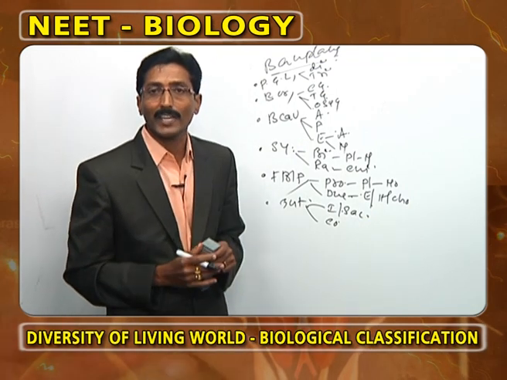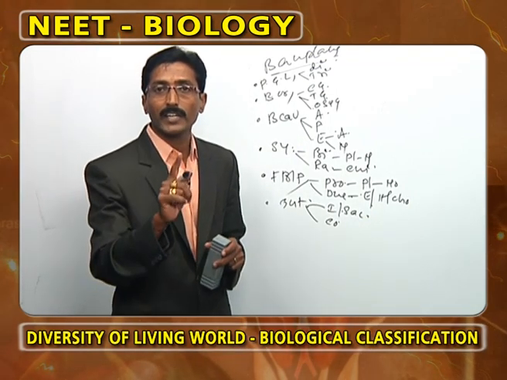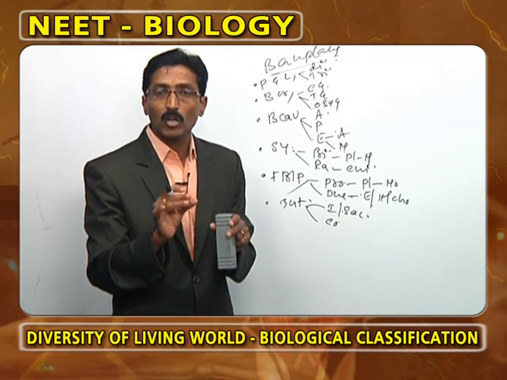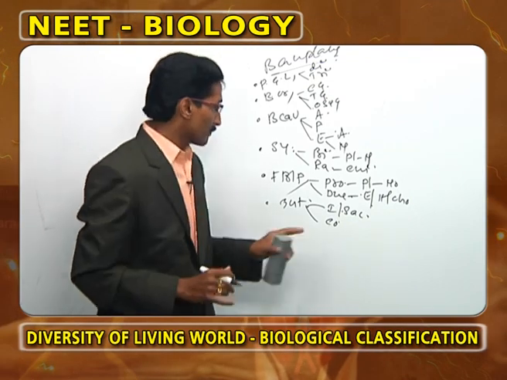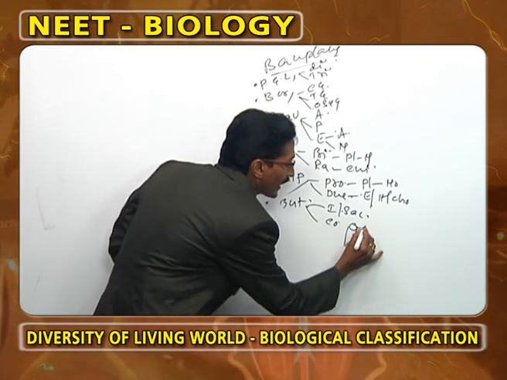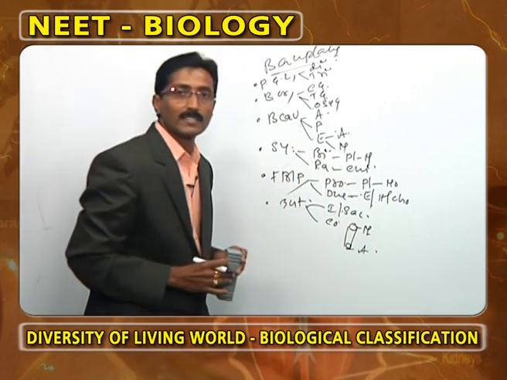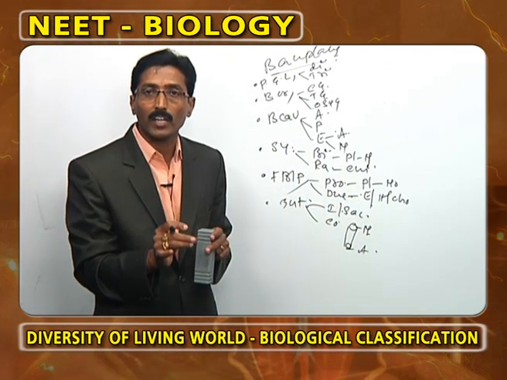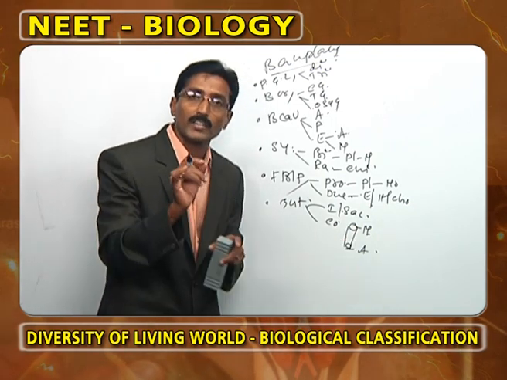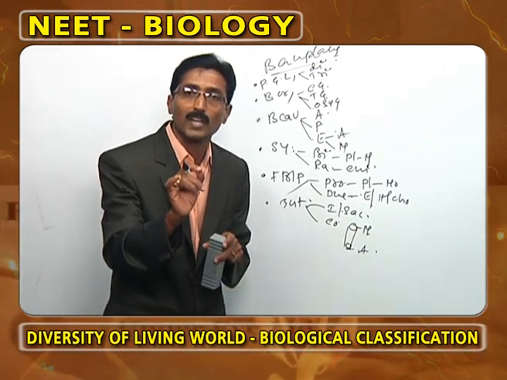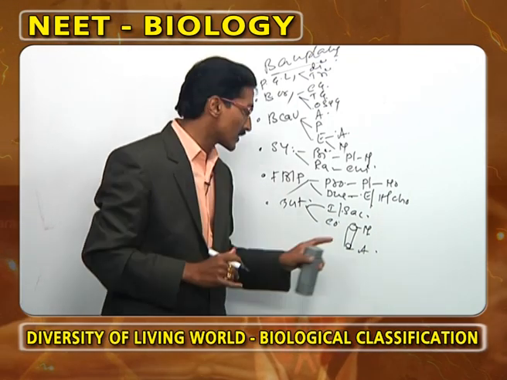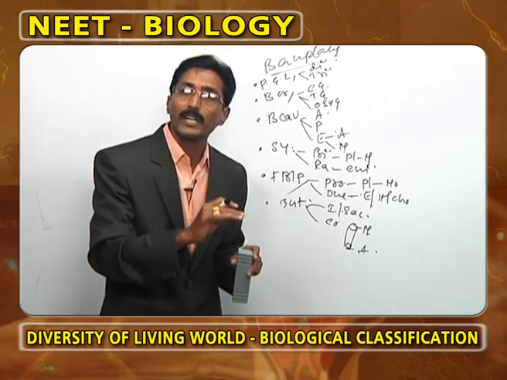What is meant by incomplete alimentary canal? The alimentary canal has only one opening, that we call the mouth. Here, the mouth itself acts as the anus. Now, what is meant by complete alimentary canal? The alimentary canal has the mouth and anus. Where are we going to observe such a complete alimentary canal? It is observed in a few examples of Turbellaria, and from Nematoda onwards we observe a complete alimentary canal.